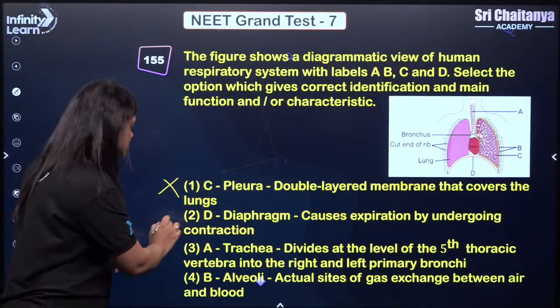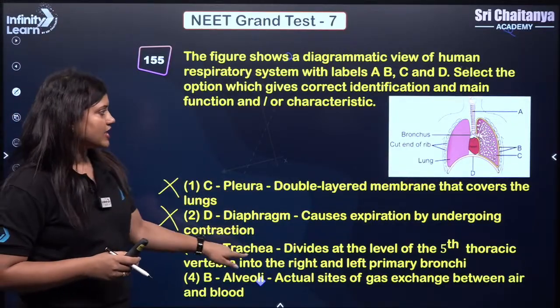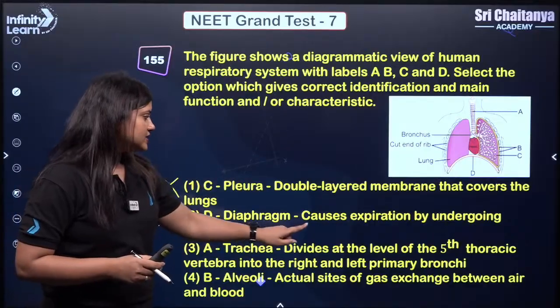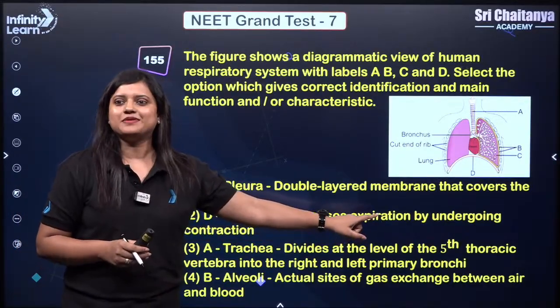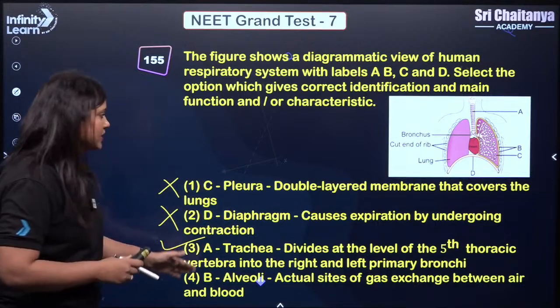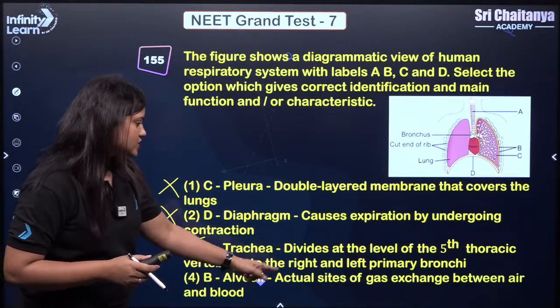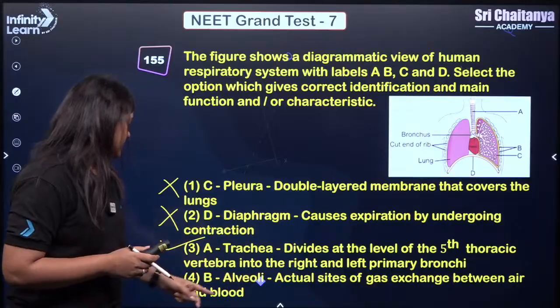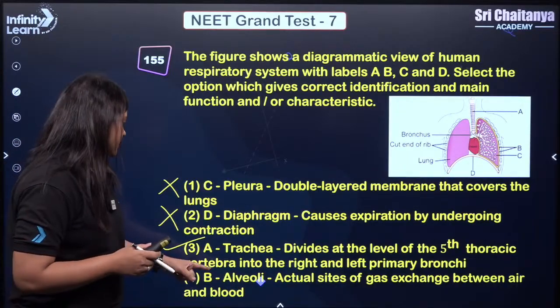So this is wrong. A is trachea, yes. Divide at the level of 5th thoracic vertebra. Favorite question of NEET? Definitely it is right. B is alveoli, actual site of gas exchange between the air and the blood.